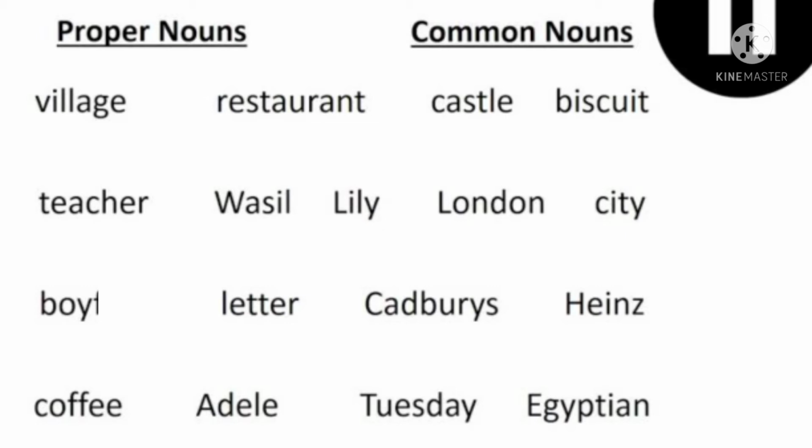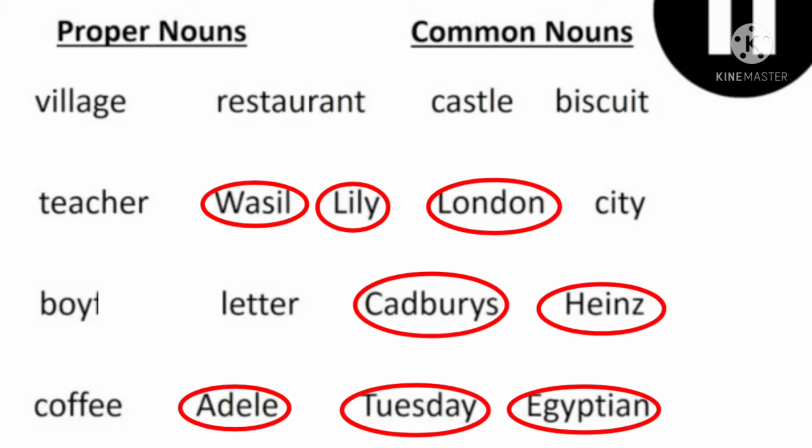So first let's search for all the proper nouns. Now all these words are proper nouns: Wassail, Lily, London, Cadbury's, Heinz, Edel, Tuesday, Egyptian. Why? Because all these words are names of a particular person, place, company, product, or day, right? So these words are proper nouns.